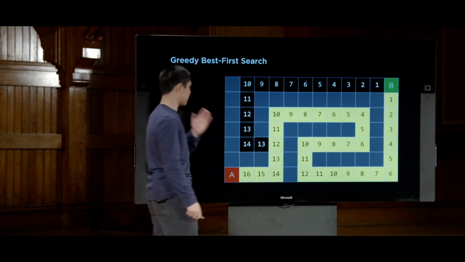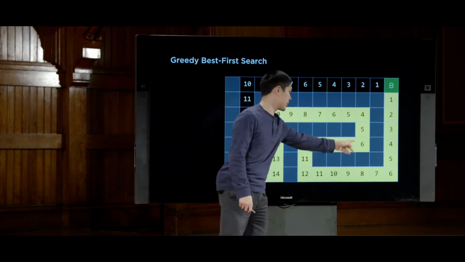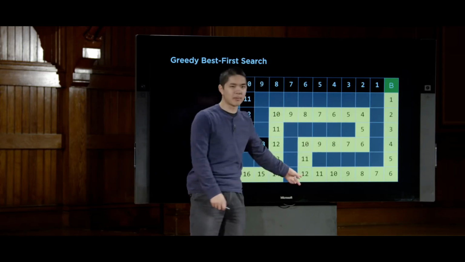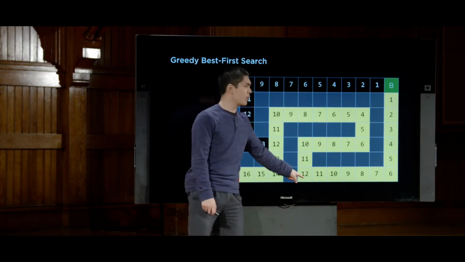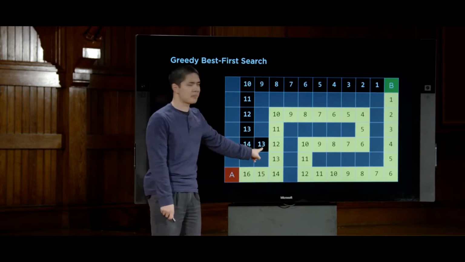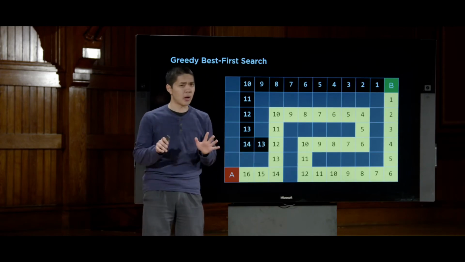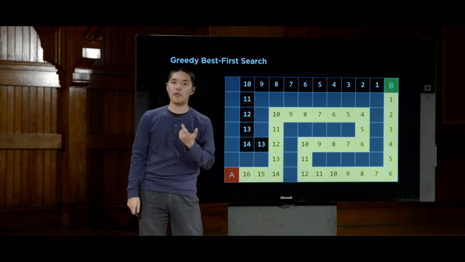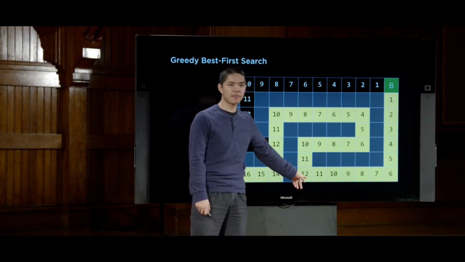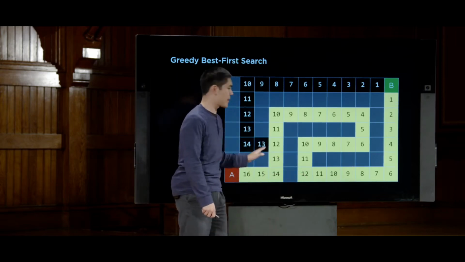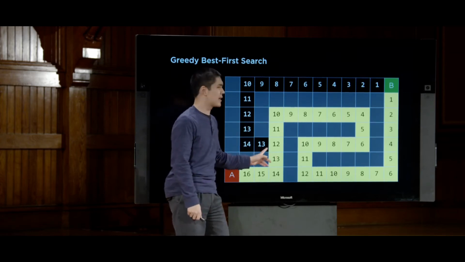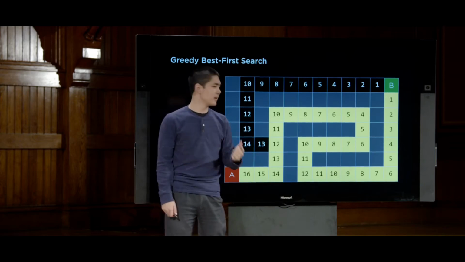Well, one thing that we might realize is that if we go all the way through this path, and we end up going to the 12, and we've had to take this many steps, like who knows how many steps that is, just to get to this 12, we could have also, as an alternative, taken much fewer steps, just 6 steps, and ended up at this 13 here. And yes, 13 is more than 12, so it looks like it's not as good, but it required far fewer steps. Right? It only took 6 steps to get to this 13 versus many more steps to get to this 12. And while greedy best first search says, oh, well, 12 is better than 13, so pick the 12, we might more intelligently say, I'd rather be somewhere that heuristically looks like it takes slightly longer if I can get there much more quickly.